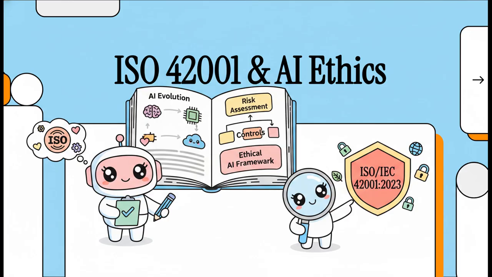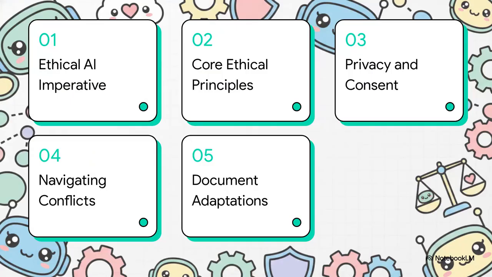But we aren't just looking at the nuts and bolts of technical security today. We're zeroing in on how this framework adapts to emerging AI ethical considerations. We're going to put on our auditor's hat and see exactly what real compliance looks like. All right, let's take a quick look at our agenda. We are going to cover the ethical AI imperative, core AI ethical principles, protecting privacy and consent, navigating ethical conflicts, and we'll wrap up with documenting ethical adaptations.